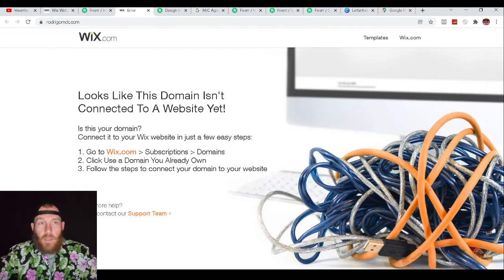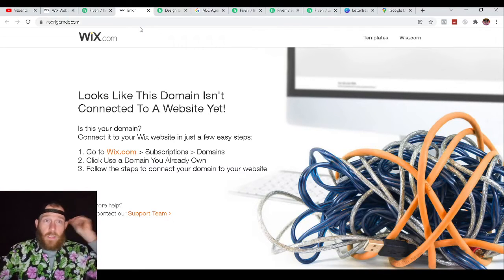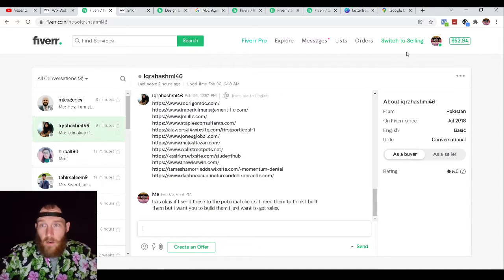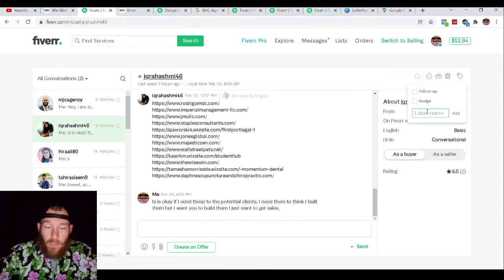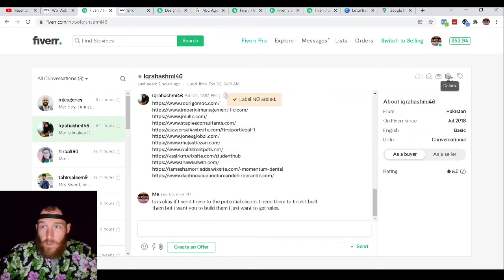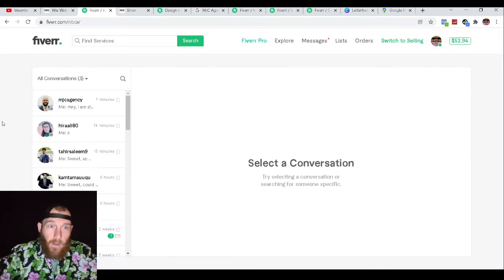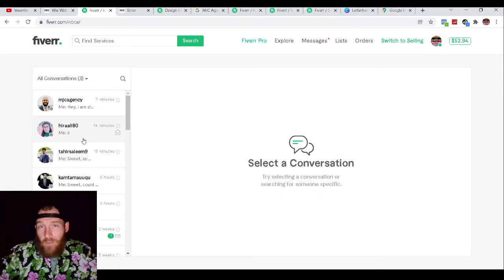And then they also sent me a website that isn't even loaded. So this person right here, what I'm going to do is hit these action buttons over here, and I'm going to add a label "no," or what you can do is just straight up delete. So just delete them out of the inbox, so you don't even have to worry about them. I go with deleting.